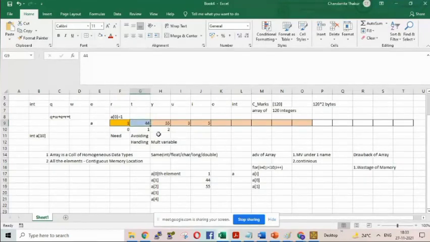If I want to shift this value, what do I need to do? I need to shift 5 here. Then previous to that, what was there? 3. So I need to shift 3 here, so now 3 will not be replaced. I need to shift 55 here and 44 here. Then only in this second location can I insert one new value. Yes or no? Did all of you understand what I told?